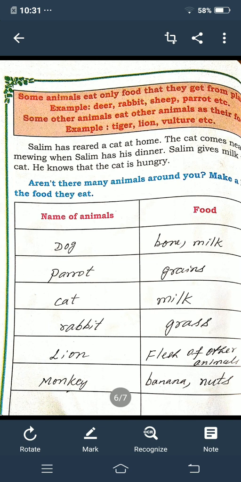Next, Salim has reared a cat at home. The cat comes near him mewing when Salim has his dinner. Salim gives milk to the cat. He knows that the cat is hungry. So Salim is keeping a cat at home, and when Salim is eating his food, the cat comes near and Salim gives it milk, because he knows the cat is hungry.